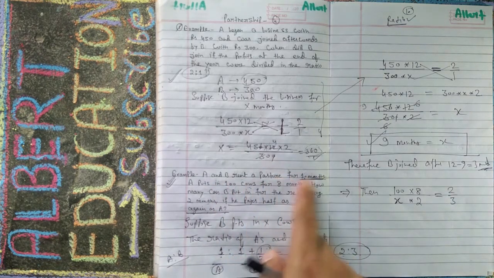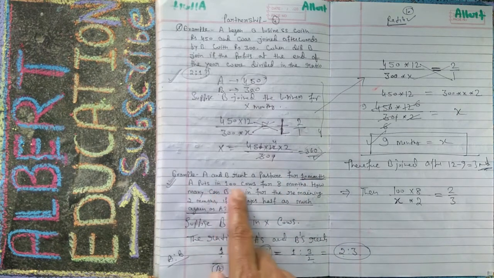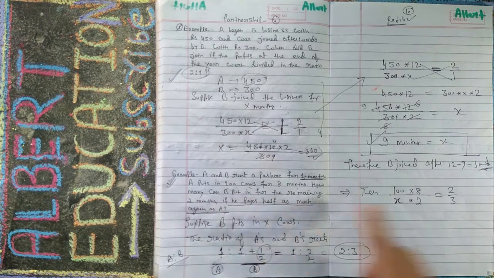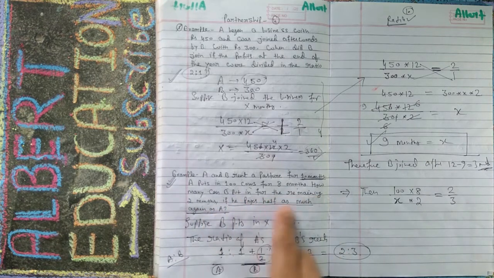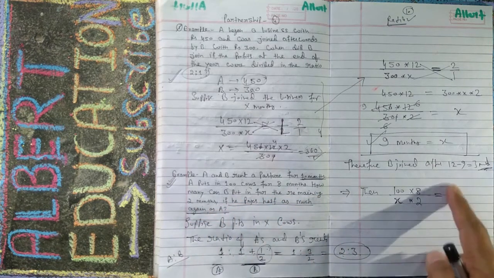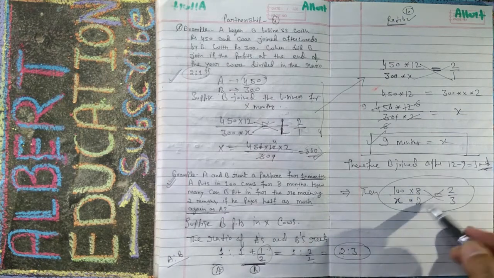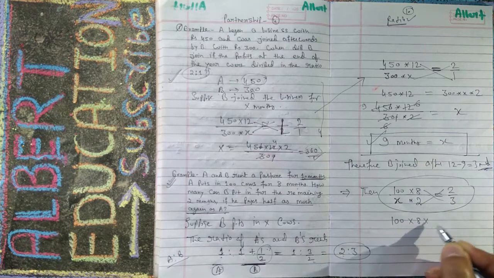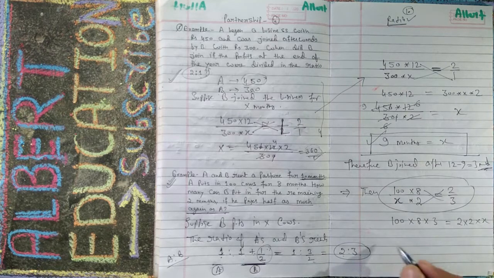A and B, the total is 10 months. A puts 100 cows for 8 months. How many can B put in? Let it be x for the remaining 2 months. The ratio will become this. Very simple. Now you have to cross multiply. So 100 into 8 into 3 is equal to 2 into 2 into x. So your x is equal to 100 into 8 into 3 upon 2 into 2.